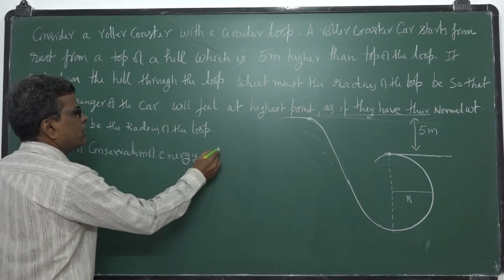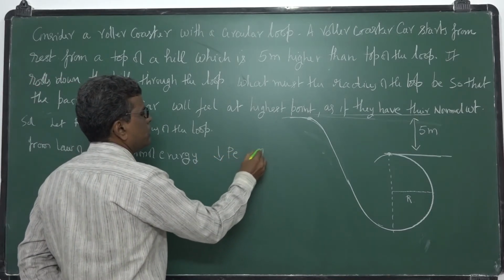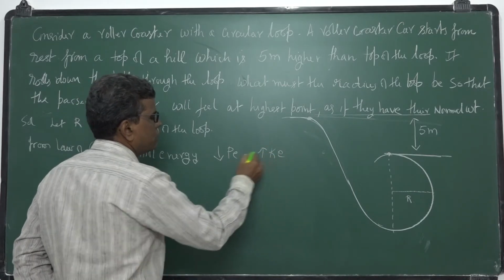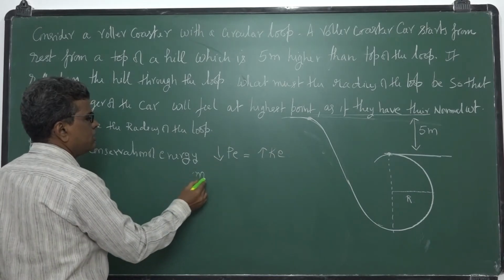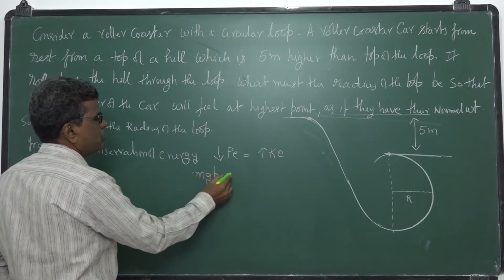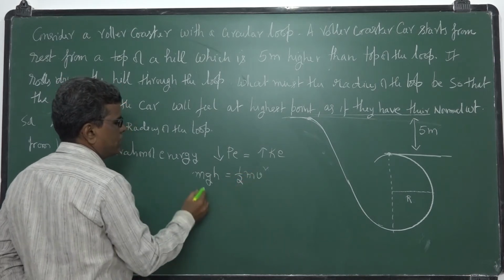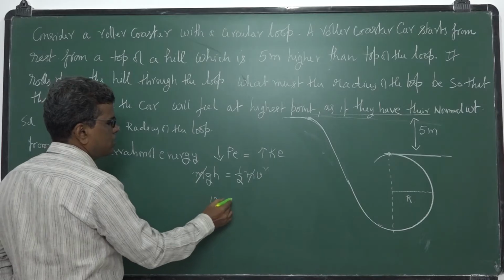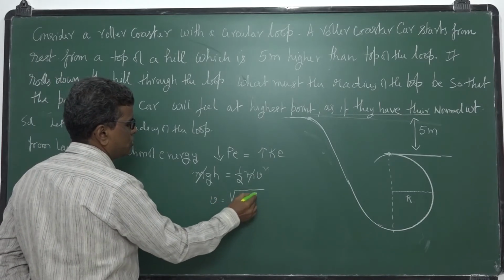Okay, the decrease in its potential energy is equal to the increase in its kinetic energy. I am using this expression. So what is the decrease in potential energy? mgh. What is the increase in its kinetic energy? Half mv square. So m will get cancelled. You will get the velocity at the lowest point as square root of 2gh.